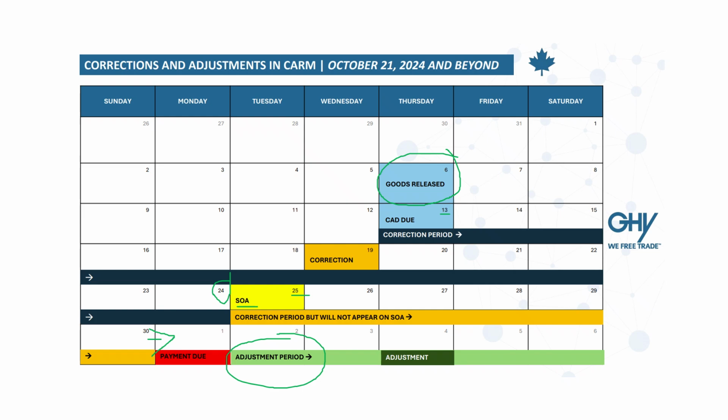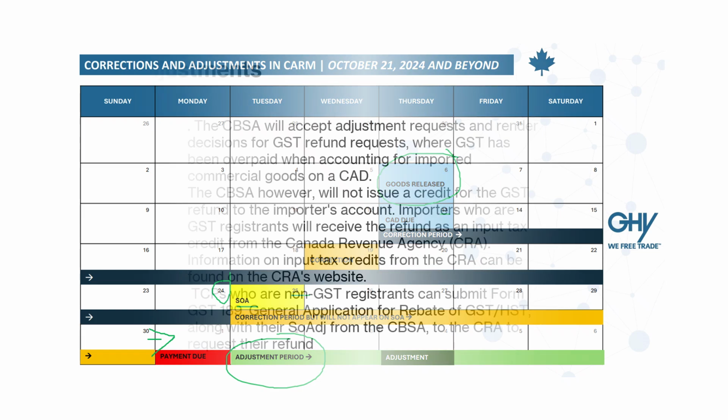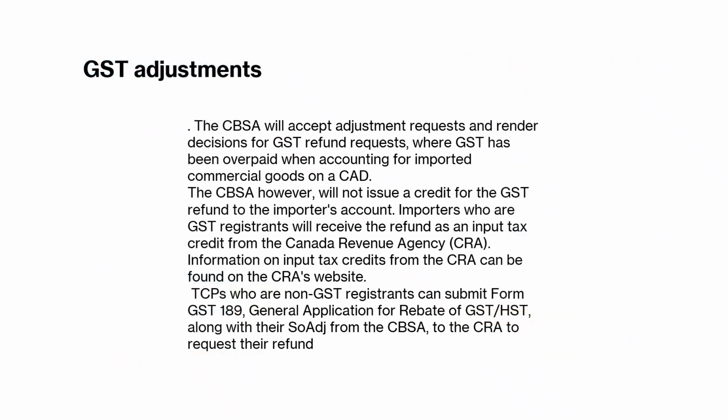Now going back to the GST, like I said, the CBSA will accept adjustment requests and render decisions for GST where GST has been overpaid, but CBSA will not issue a credit for GST.